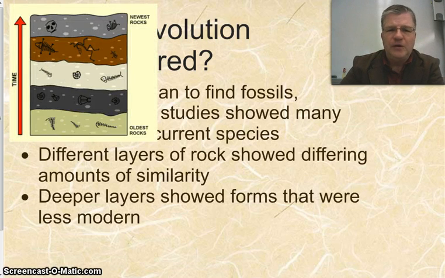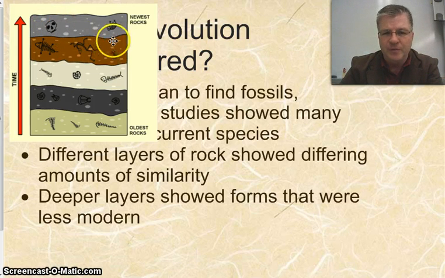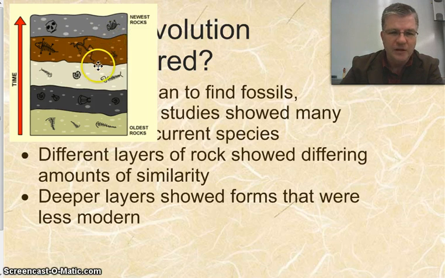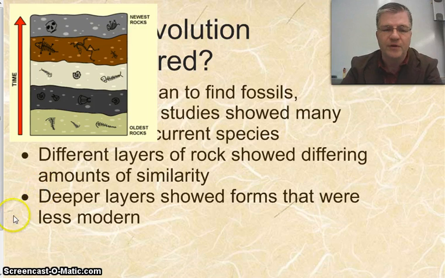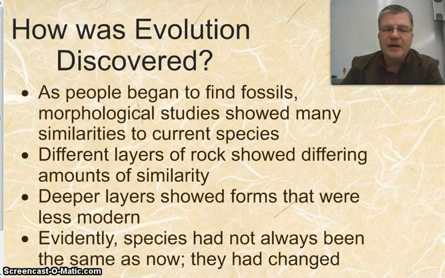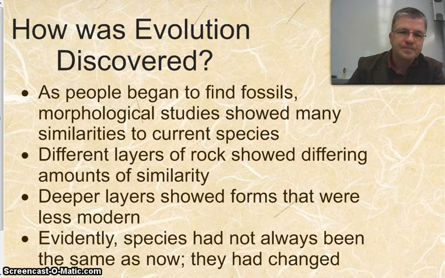So, if we look at the different rock layers, up at the top here, we might find some skulls of things that are similar to a modern human or some other modern vertebrates. As you dig your way down, you see some things that we don't discover anywhere on Earth. Sometimes some things seem kind of bizarre to us based on our familiarity with what's currently alive on Earth. So the idea quickly came about that species haven't always been the same. Somehow those species are changing. And that is, in a nutshell, what evolution is, a change in species over time.